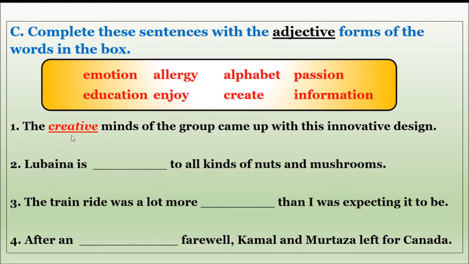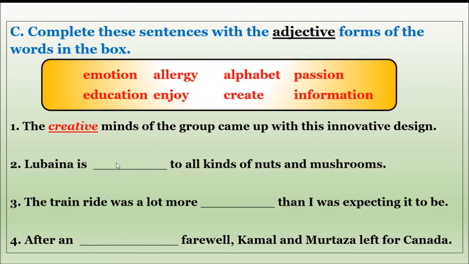For the first answer here, it is given create, but we have added a suffix and made it creative. So Lubaina is allergy to all kinds of nuts and mushrooms. But what is the suffix form of allergy? We have to add IC, allergic, right?